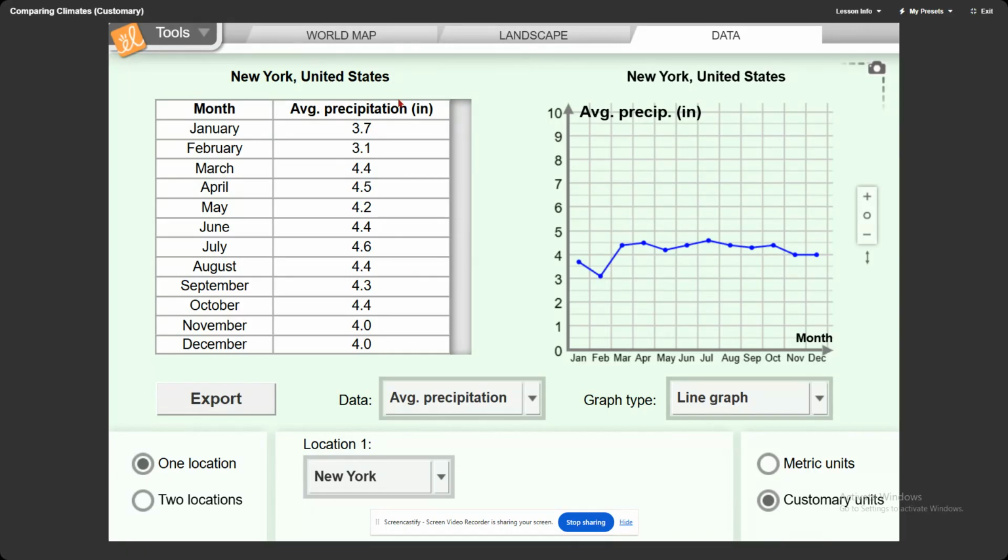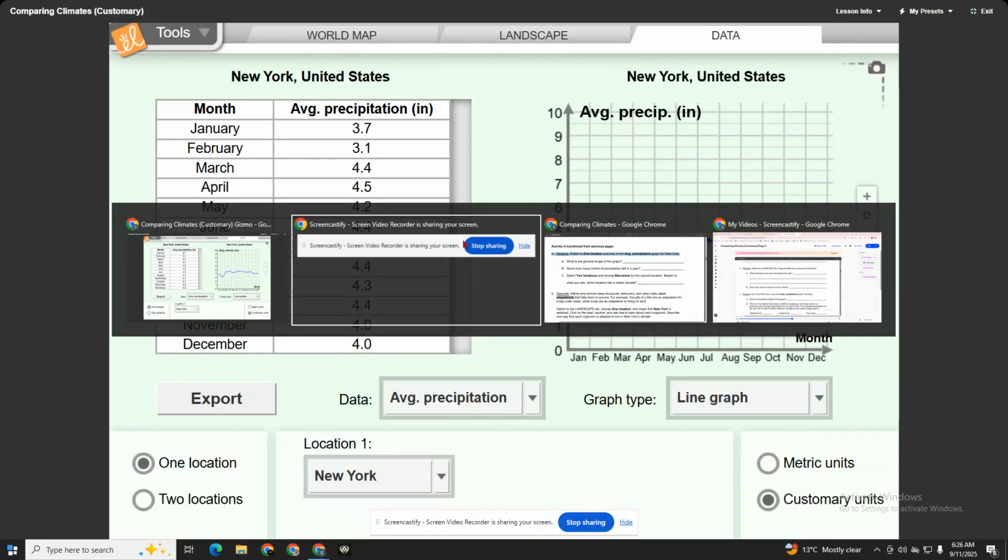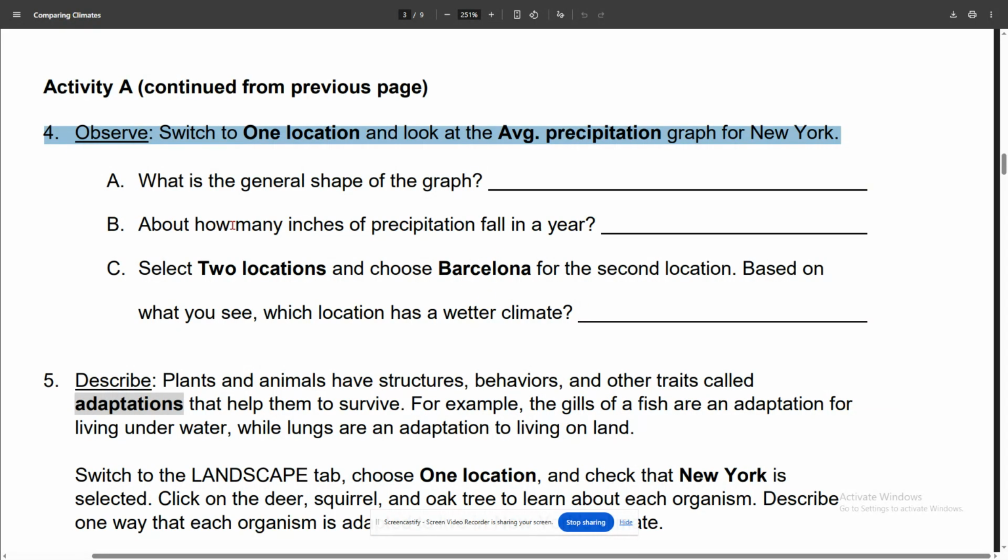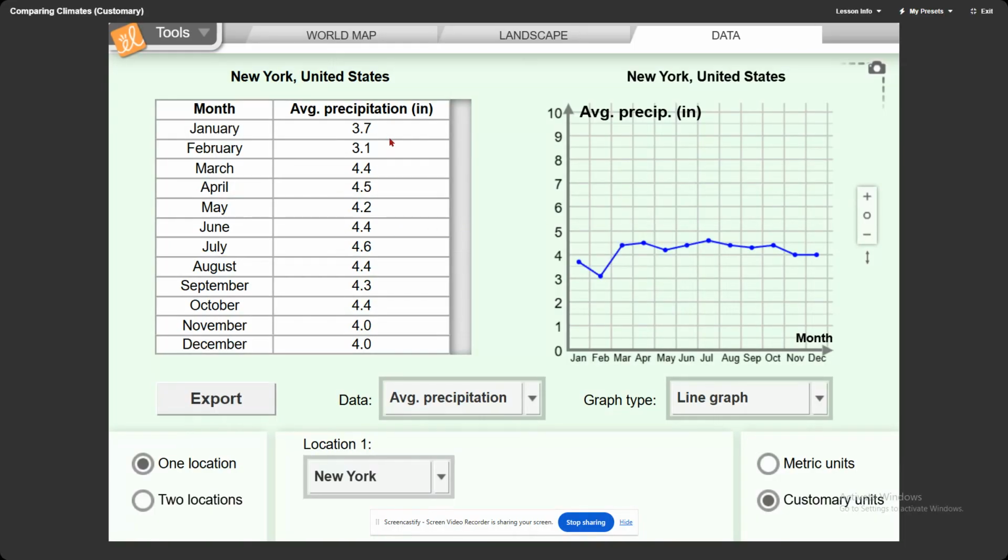You could either add all of these up and divide them by 12, or look generally at the highest and lowest number, or at that middle number that goes throughout the year. You can do either one and write that number in the precipitation. Make sure you write down the unit, which is inches. So if you think it is 4.2, you would write 4.2 IN for inches.